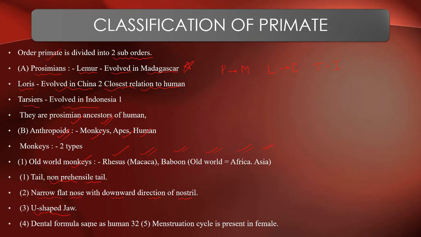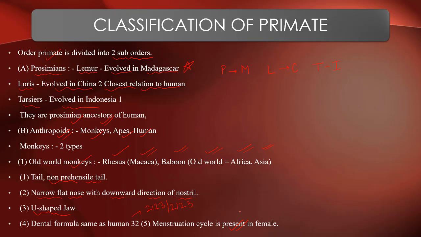The dental formula is the same as humans, 32, that is 2123 upon 2123. The tail was non-prehensile, with a narrow flat nose with downward direction of nostrils. They had a U-shaped jaw, and you can compare that the previous ones had a V-shaped jaw. And the menstrual cycle is present in females.